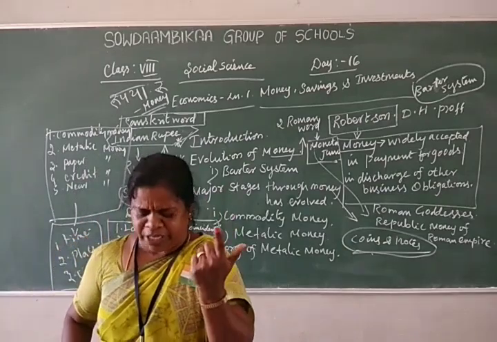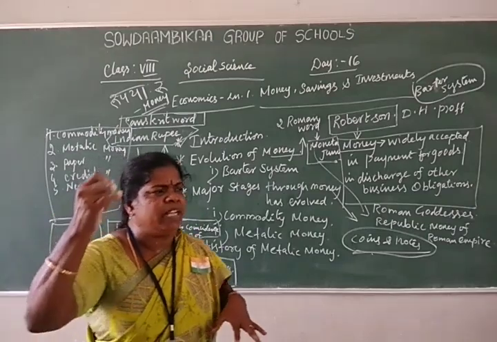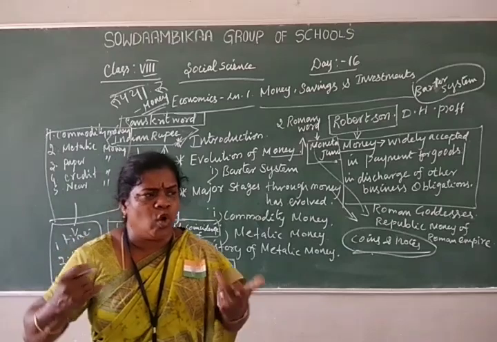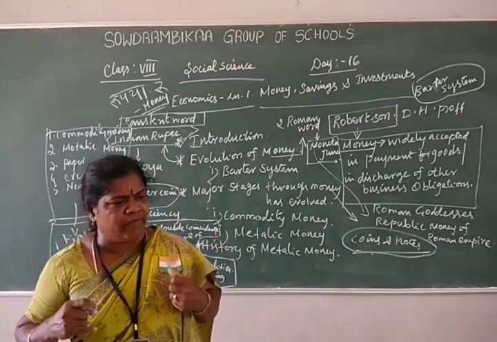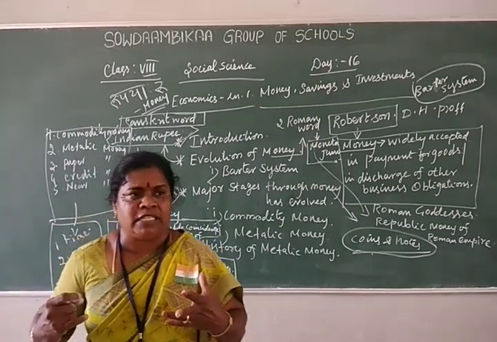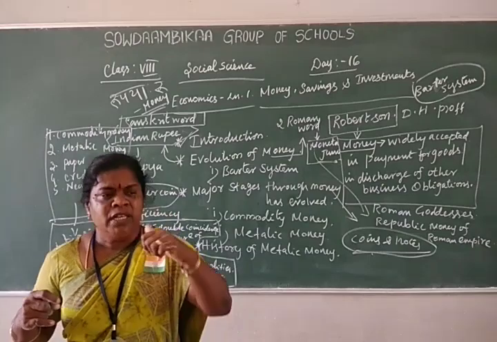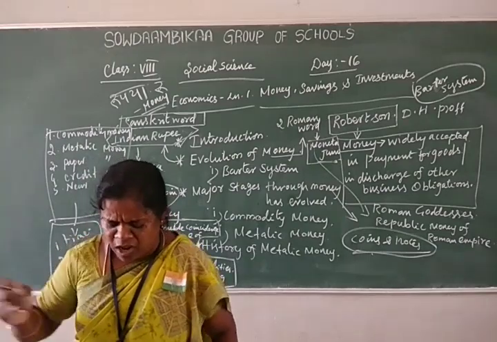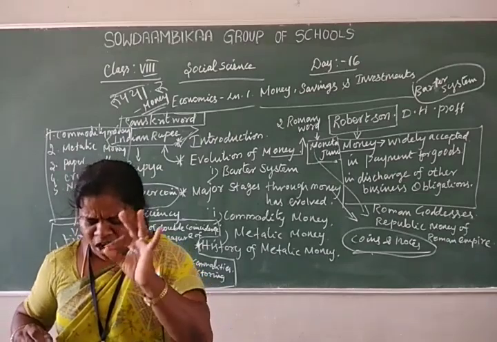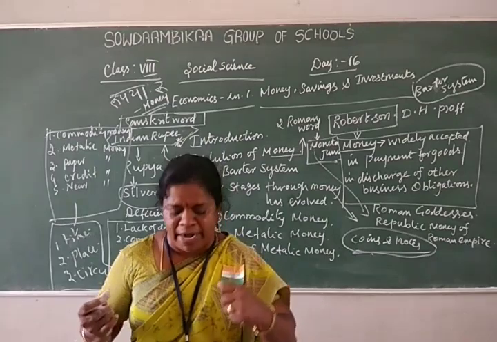And salt, rice, wheat, and utensils, meaning vessels: iron vessels, gold vessels, silver vessels. Fur, rice, wheat, salt, skins, and goods like weapons were commonly used as money.